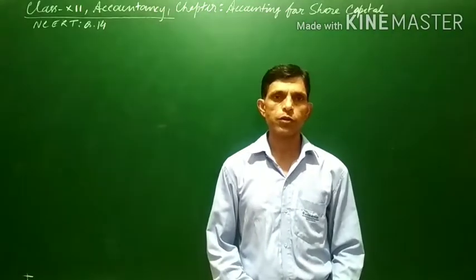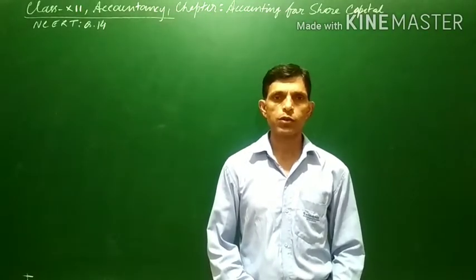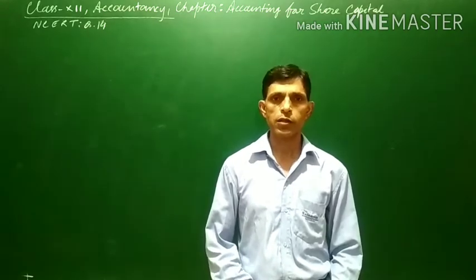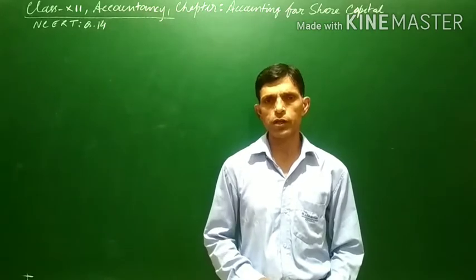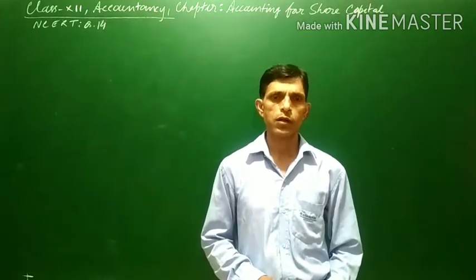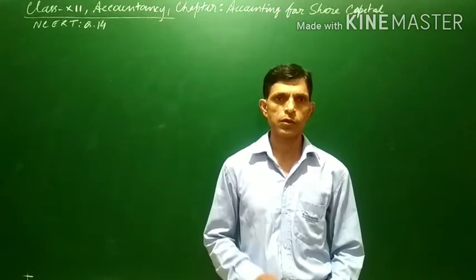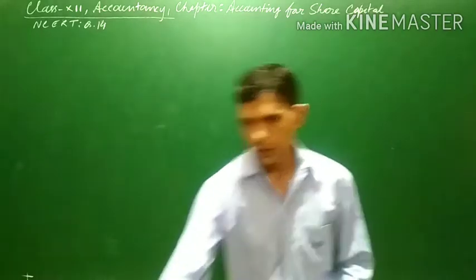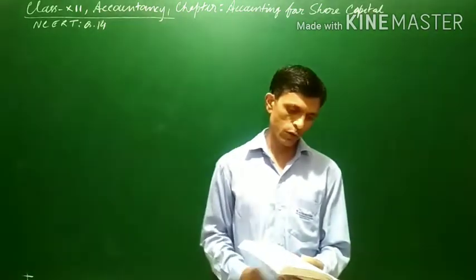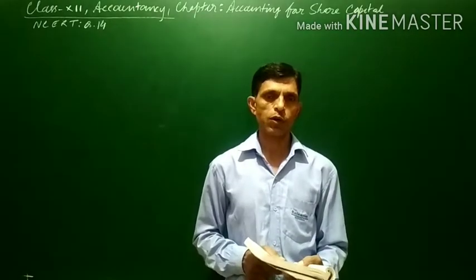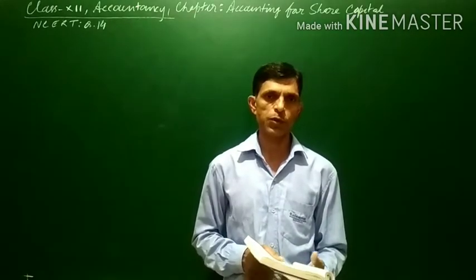In this video, we will solve question number 14 of accounting for share capital. The chapter is accounting for share capital, and so far we have discussed the various theoretical parts, and we have solved some numericals also. But those numericals were small, only a part of a question, dealing either with the issue of shares or with forfeiture of shares issued at a premium or discount.